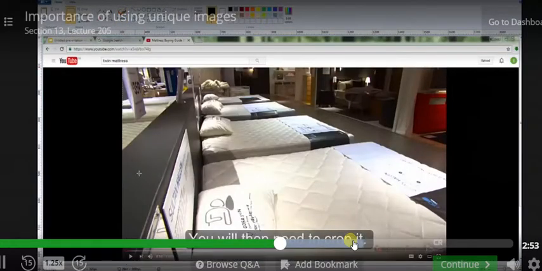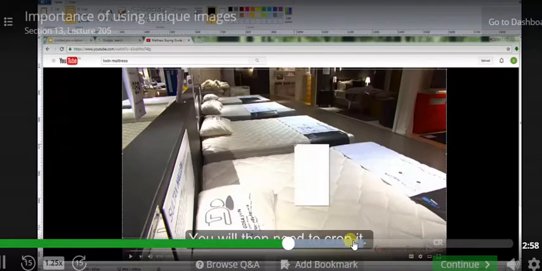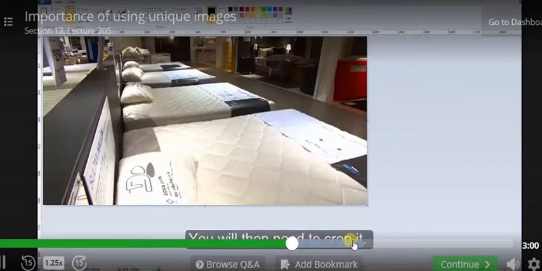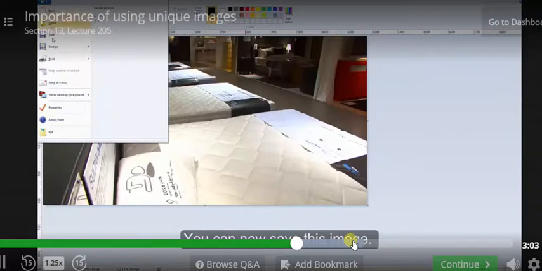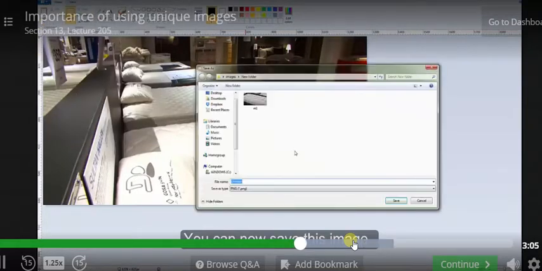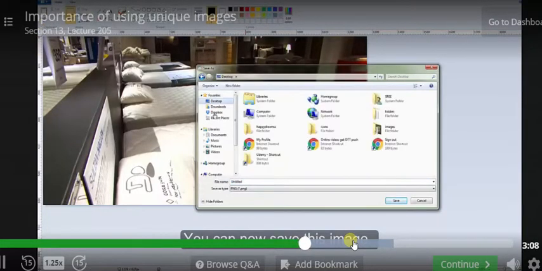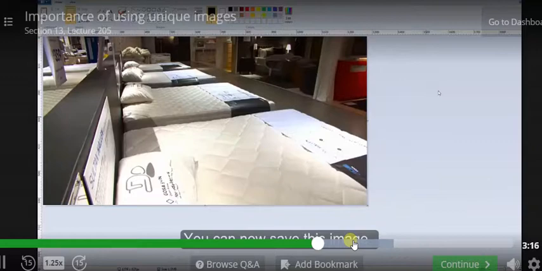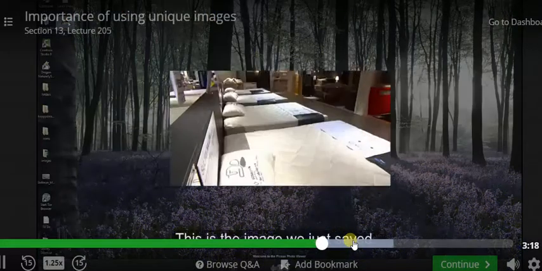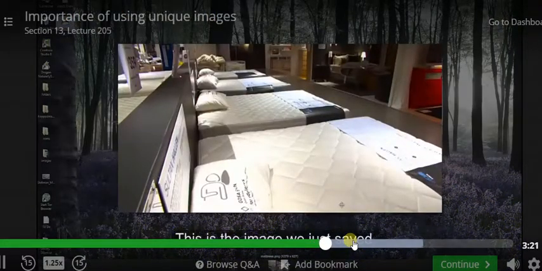You will then need to crop it. You can now save this image. This is the image we just saved.